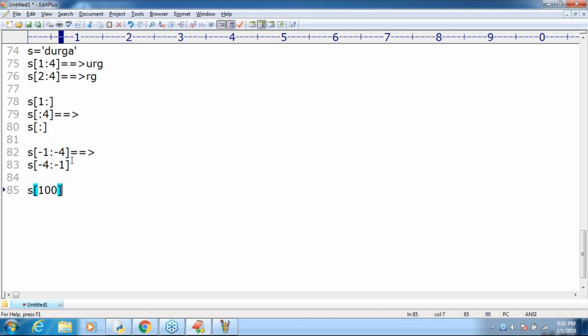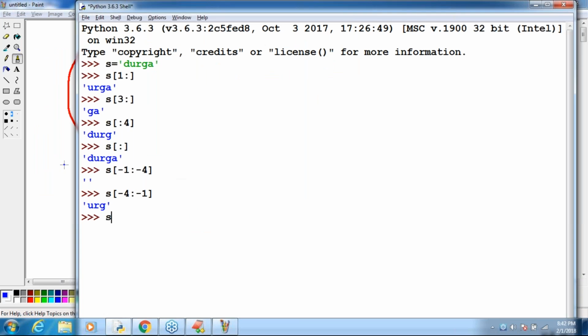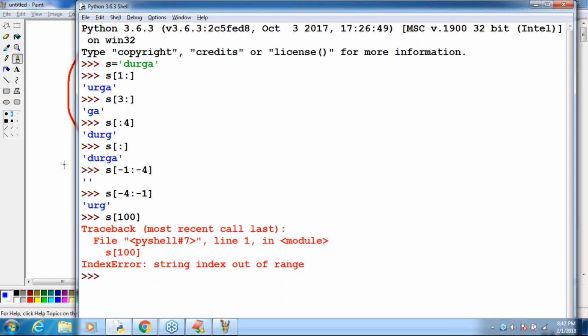Yeah, good. Just think very carefully, man. S of 100, what is the answer? Sir, am I using the slice operator? Yes or no? No, I'm not using any slice. Where is the colon? I'm not using it. Just directly by using an index, immediately you are going to get an error, man. Index error.